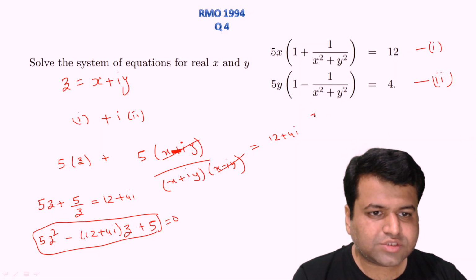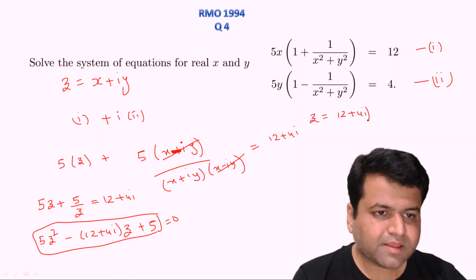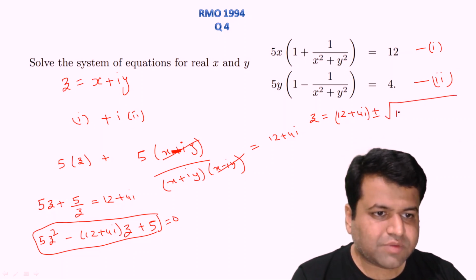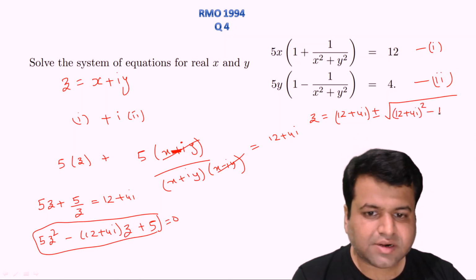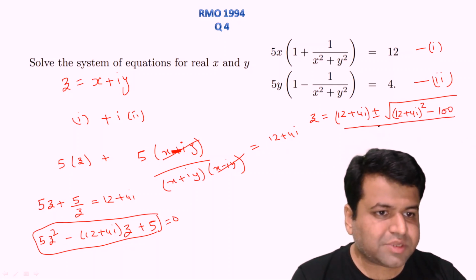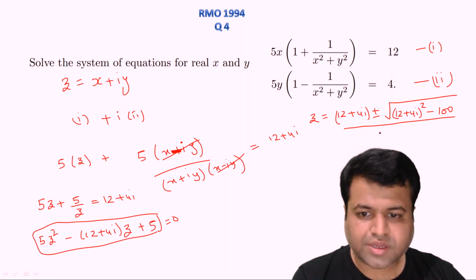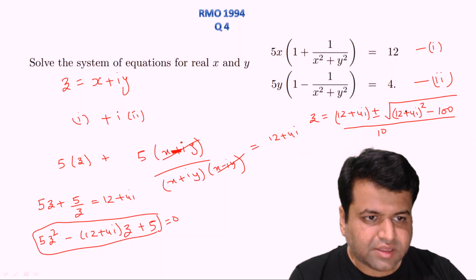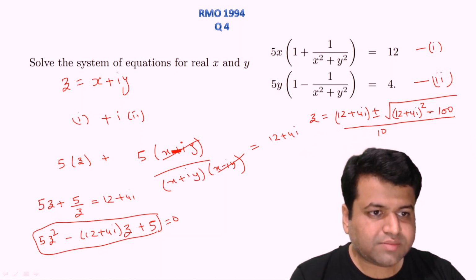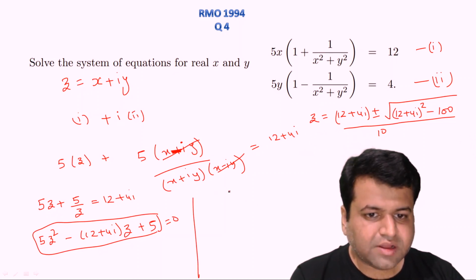So z will be equal to minus b, that will be 12 plus 4 iota, plus minus under root of b square, that will be (12 plus 4 iota) square minus 4ac, right? So that will be minus 100, upon 2a, right? Minus b plus minus root of b square minus 4ac upon 2a, right? 2a will be 10, right? So if you solve this, if we calculate (12 plus 4 iota) square minus 100, what we will get?